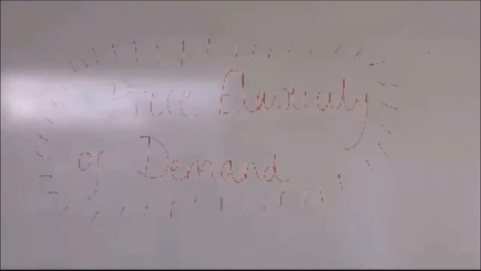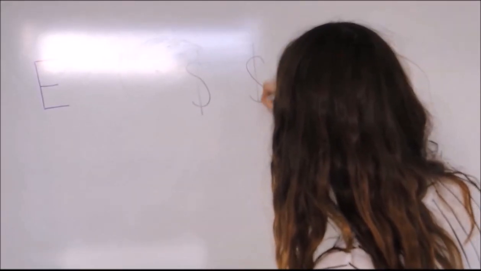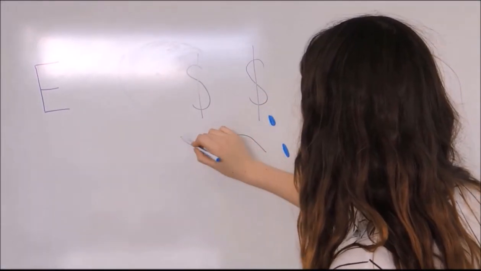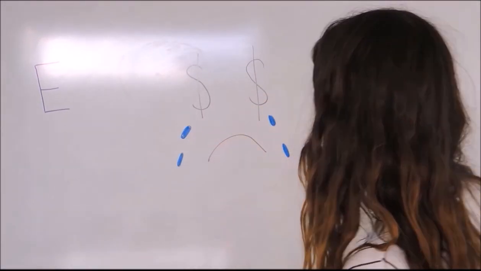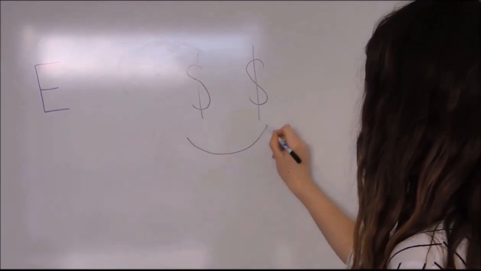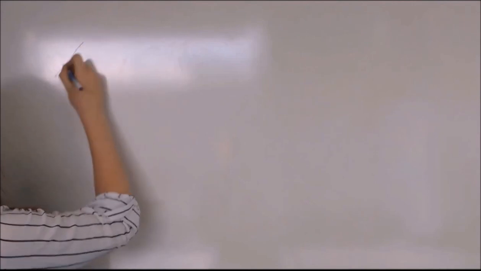Price elasticity of demand is how much the quantity demanded of a good responds to the change in price. If a good is elastic, then there is a big change in the quantity demanded of a good when there is a change in price, and this means the product is price sensitive. If a good is inelastic, then there is only a small or no change in the quantity demanded when there is a change in price, and this means that the product is price insensitive.